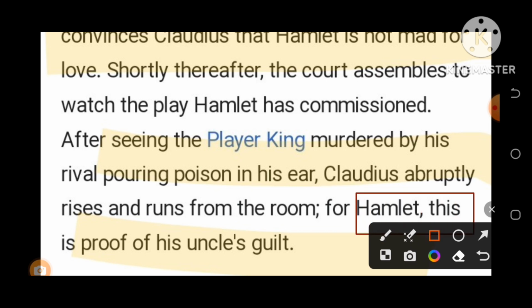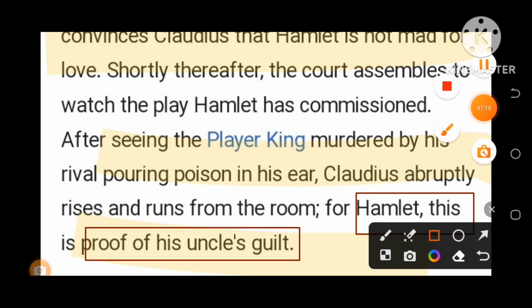Yes, proof of his uncle's guilt. He immediately guessed that it is only his uncle Claudius who really murdered his father, and what the ghost said has itself been proved.